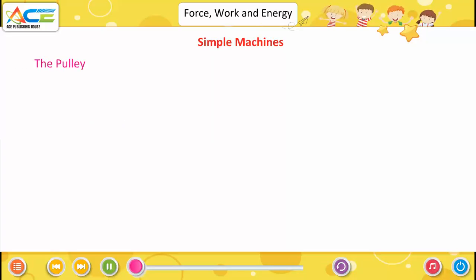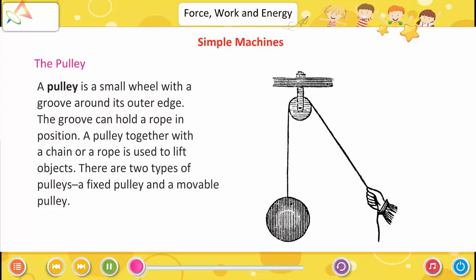The pulley. A pulley is a small wheel with a groove around its outer edge. The groove can hold a rope in position. A pulley together with a chain or a rope is used to lift objects. There are two types of pulleys, a fixed pulley and a movable pulley.